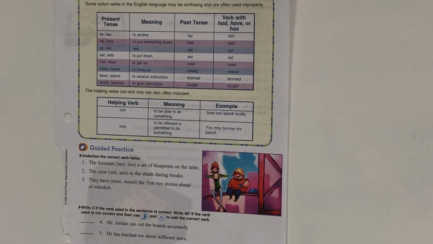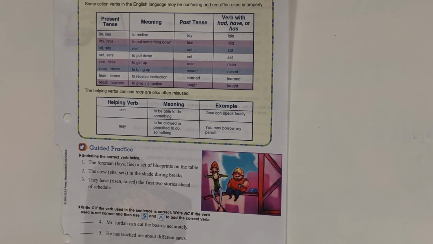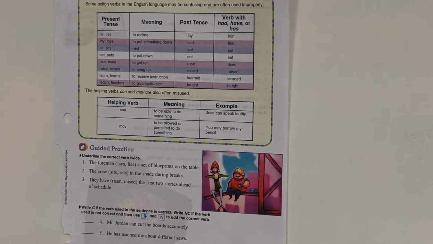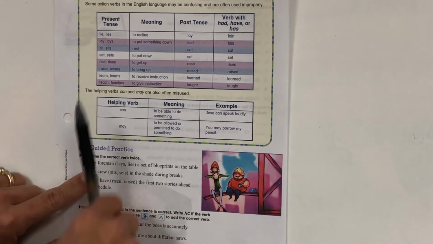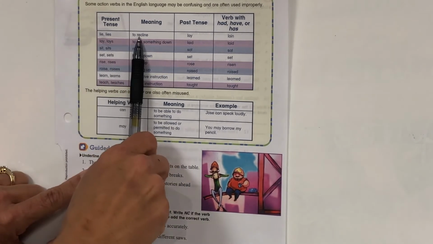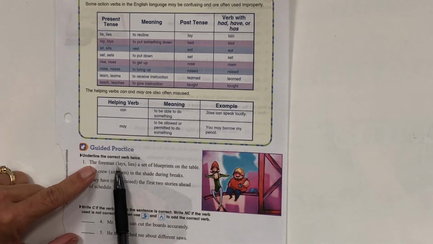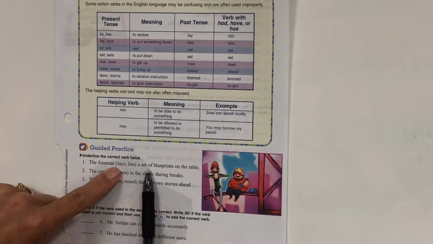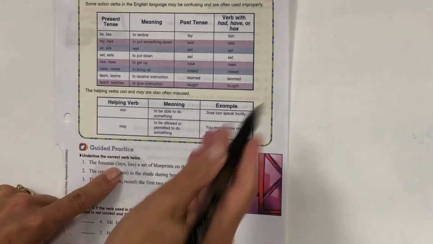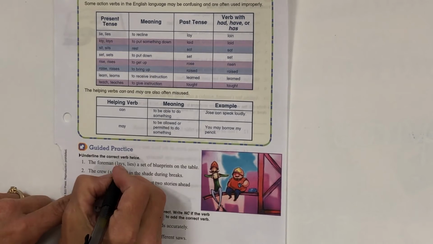All right, let's look down here at guided practice. It says underline the correct verb twice. So, number one, the foreman lays or lies a set of blueprints on the table. So let's go back up here to the chart. Lie means to recline. Lay means to put something down. So it would be lays a set of blueprints on the table. And we would underline it twice.